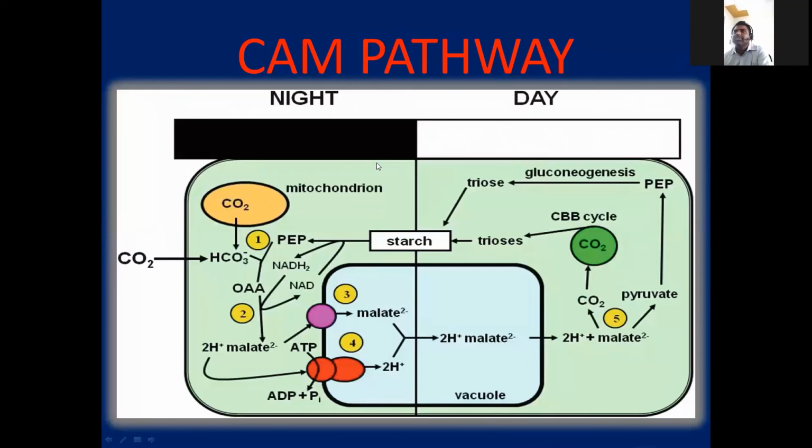CAM, what is the difference of CAM plants? These are desert plants. The difference is only in night and daytime, and the remaining process is the same. They fix the CO2 at night time and synthesize the starch in the daytime. At night they trap CO2 and do the C4 cycle as it is, and the CO2 concentration is there in the form of malic acid, and this malic acid is used in the daytime and goes for the C3 cycle. So in CAM plants C4 occurs and C3 occurs. C4 happens at night, C3 happens in the daytime. The difference is only in night and daytime. This process occurs only in desert plants.